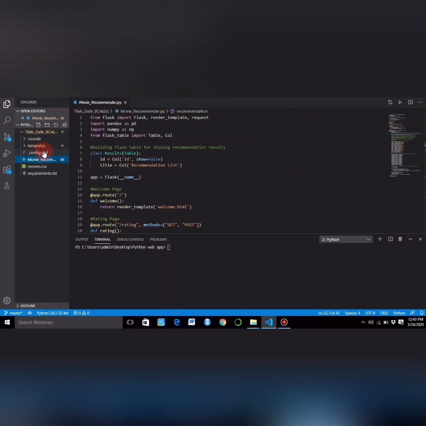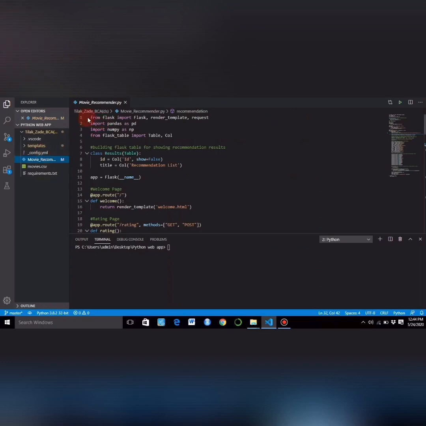The basic idea behind content-based recommendation system is to recommend an item based on a comparison between the content of the items and a user profile. In simple words, I may get a recommendation for a movie based on the description of other movies. So let's get started with this.